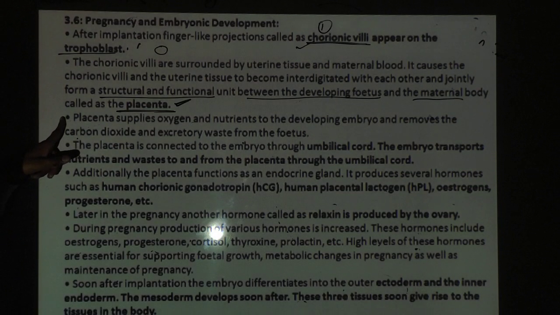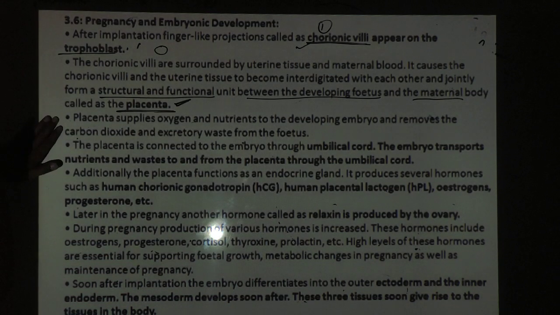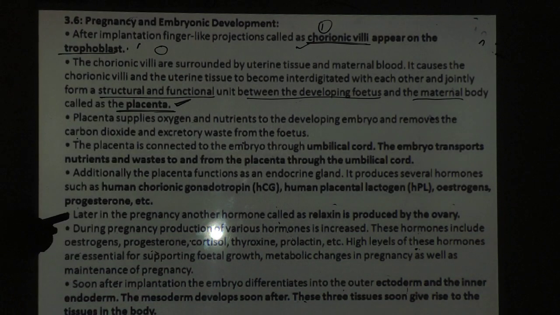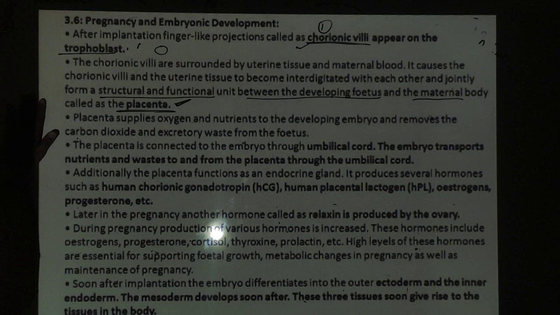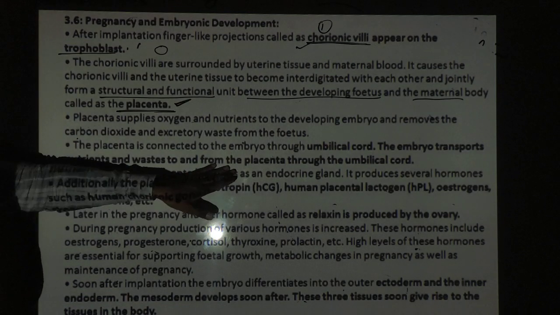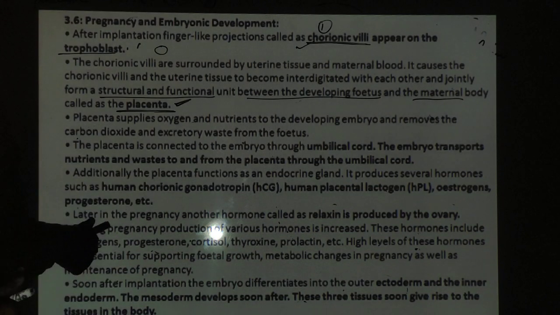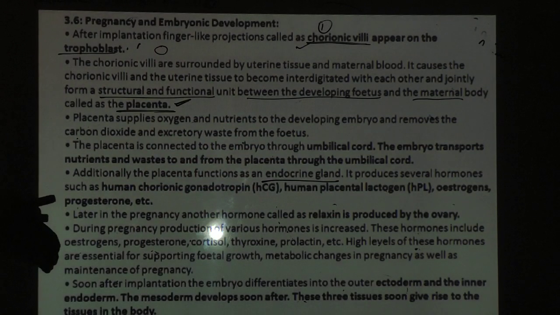So function of placenta. What is placenta? What is chorionic villi? Now, the placenta is not only the particular part of the relationship between the mother's womb and the developing embryo. It is also an endocrine gland. जो आपके पास में placenta वो एक endocrine gland के रूप में function भी करती है. The placenta is connected to the embryo through the umbilical cord, and supports the nourishment and waste transfer to and from the placenta through the umbilical cord. Additionally, the placenta functions as an endocrine gland. That question has already appeared. As an endocrine gland भी function करता है.